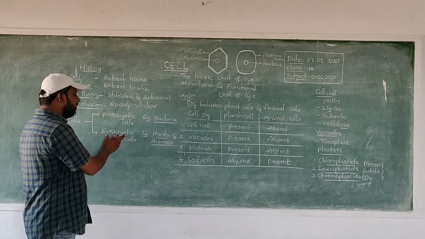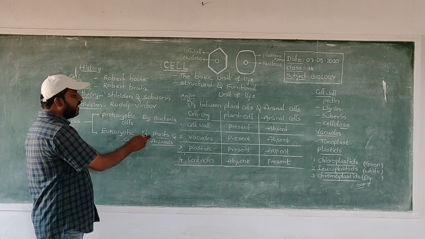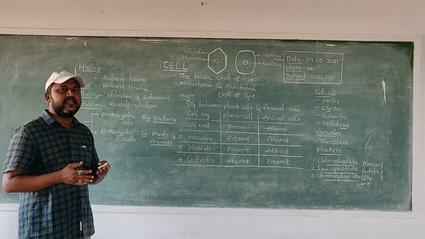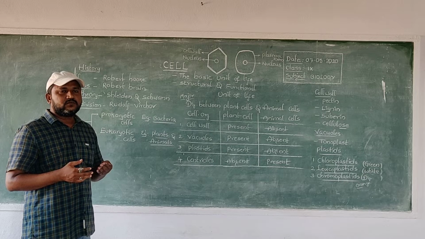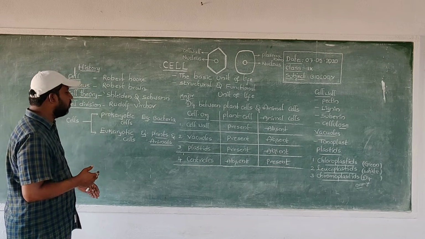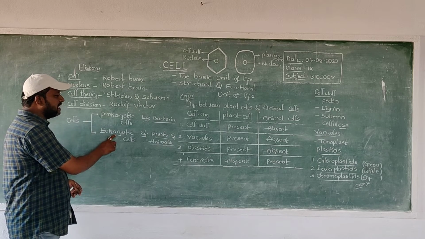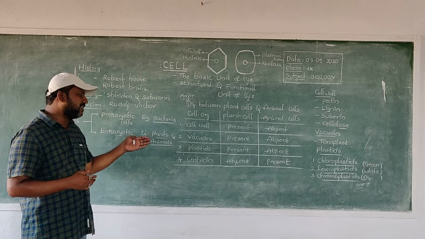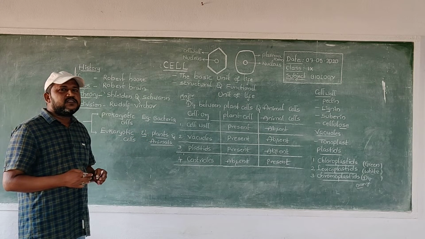Next, the best examples of eukaryotic cells are plant cells and animal cells. Both plant cells and animal cells are treated as eukaryotic cells. Now, eukaryotic cells are classified into two types, plant cells and animal cells.